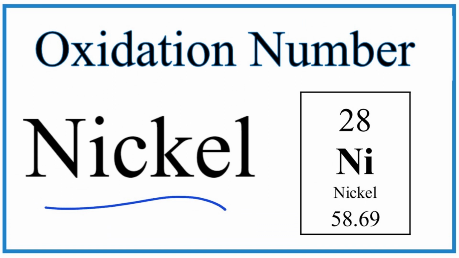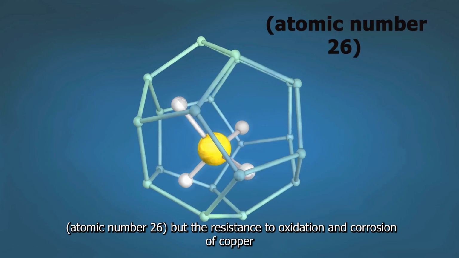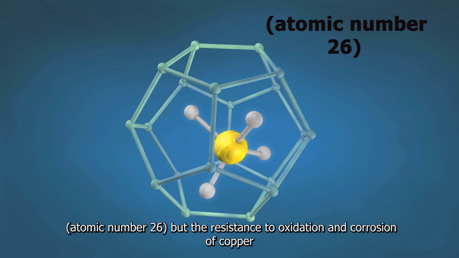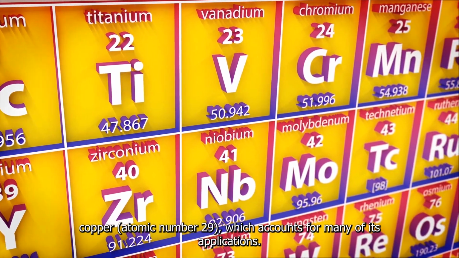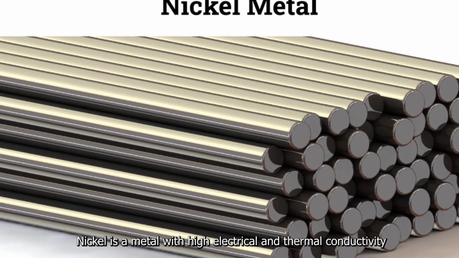Nickel, atomic number 28, has the strength and toughness of iron, atomic number 26, but the resistance to oxidation and corrosion of copper, atomic number 29, which accounts for many of its applications. Nickel is a metal with high electrical and thermal conductivity.